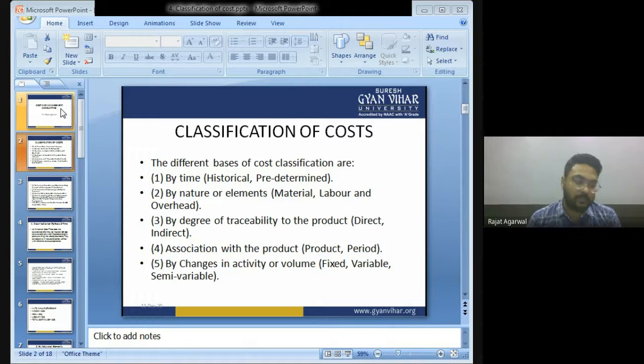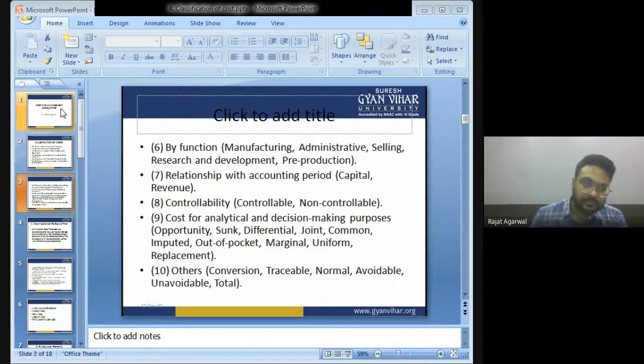Classification of cost by changes in activity or volume. In this, we are going to discuss about fixed, variable, and semi-variable. Chaliye, now let us start. Okay, then number six, classification of cost on the basis of function. In this, we are going to discuss about manufacturing cost, administrative cost, selling cost, research and development cost, pre-production cost.